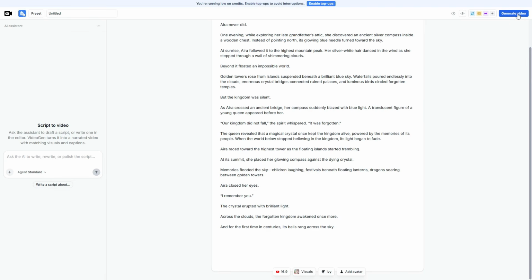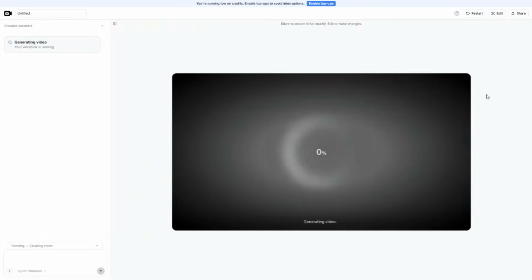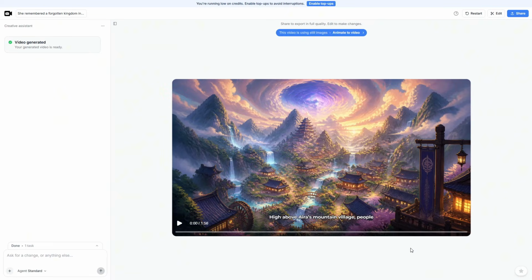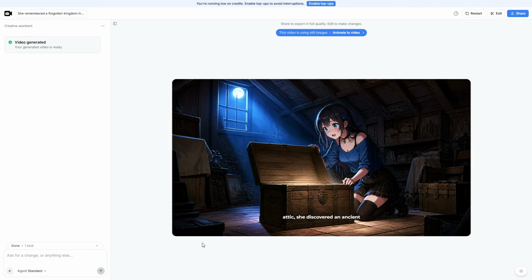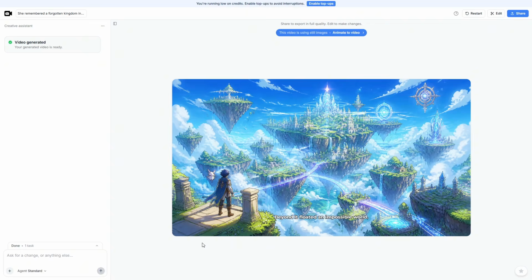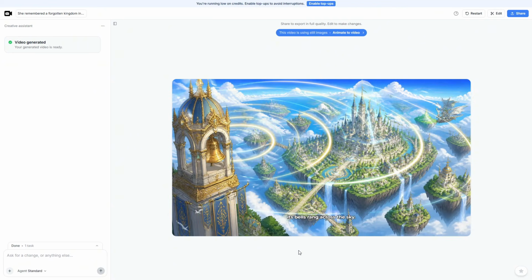Now, I'll click Generate Video and wait for AI to process the script and create the complete video. Once it's finished, we can preview the entire video and check the results. As you can see, AI has automatically turned our script into a series of anime scenes that match different parts of the story. We now have our characters, floating islands, magical structures, and a variety of beautiful fantasy environments.